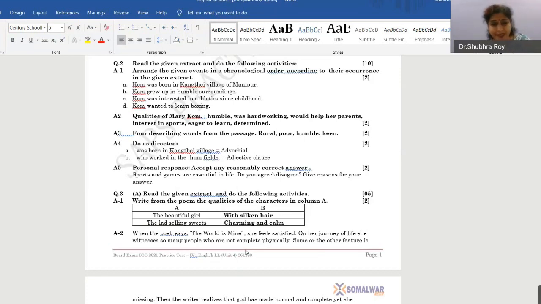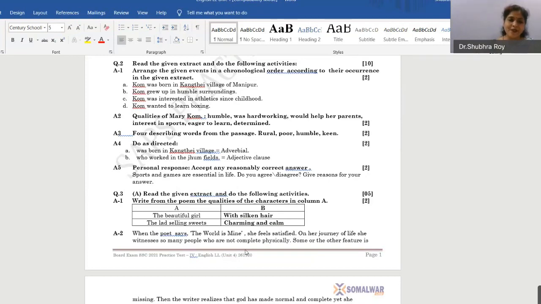Okay? Then question number 3. Read the given extract and do the following activities. Activity 1. Write from the poem the qualities of the characters in column A. The beautiful girl with silken hair. The lad selling sweets, charming and calm. So this extract is given. From the extract itself, you have to find out the answers. It is very easy. You can score full 2 marks there. Read the extract given very, very carefully, and you get the answers. These are very easy questions where you can easily get marks.